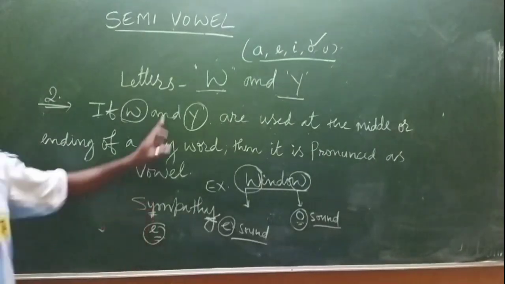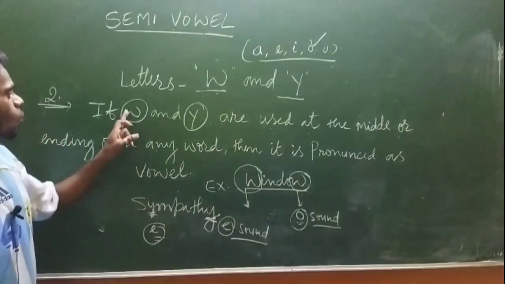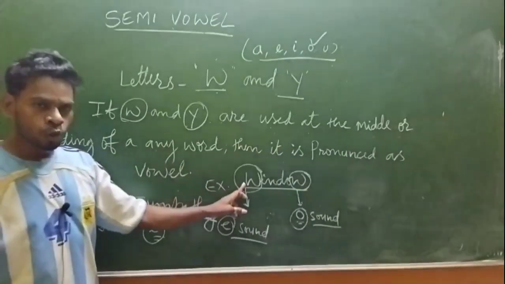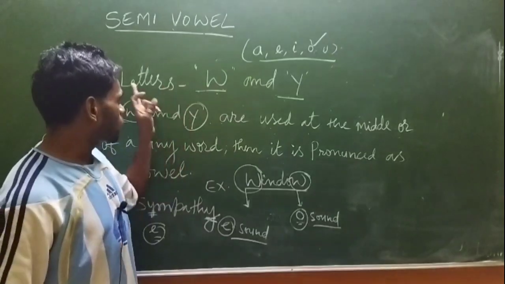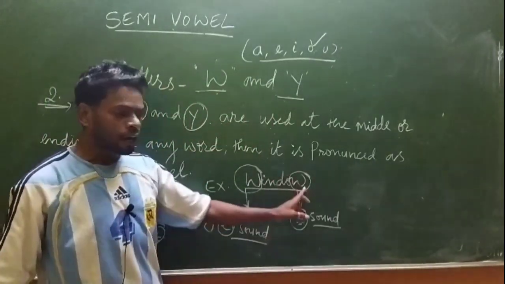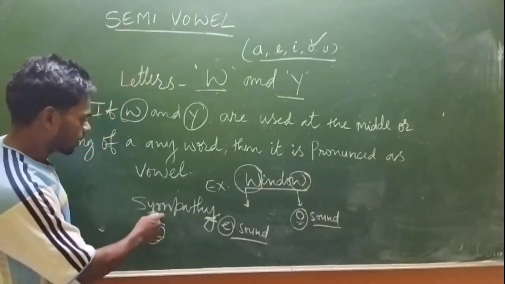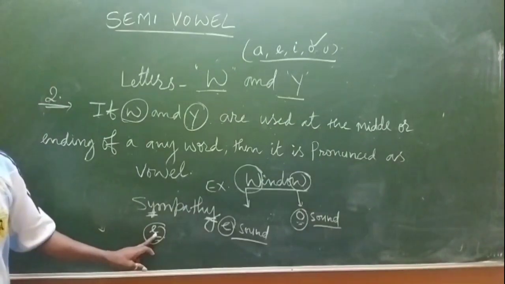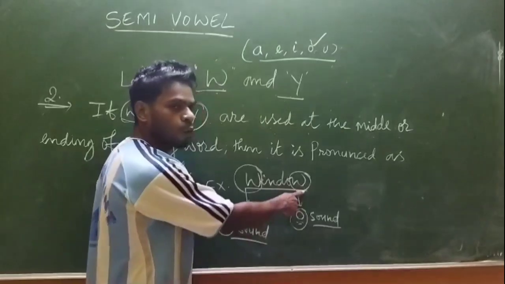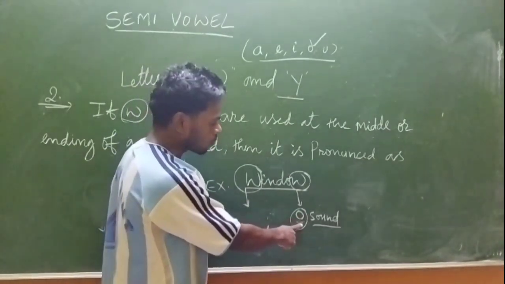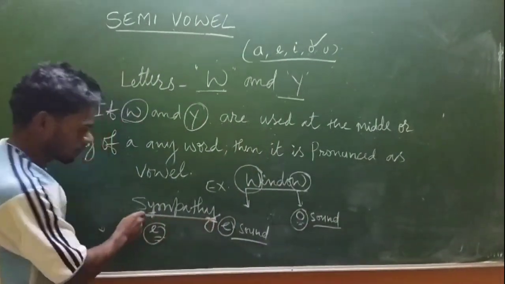Otherwise, the real vowels are A, E, I, O, U. But when you pronounce a particular word, if W or Y is used at the beginning, then it is used as a consonant. But if these two letters are used at the end of a word or in the middle of a word, then there will be a vowel sound. Let us say here W, window, the O sound is coming. So O is a vowel.